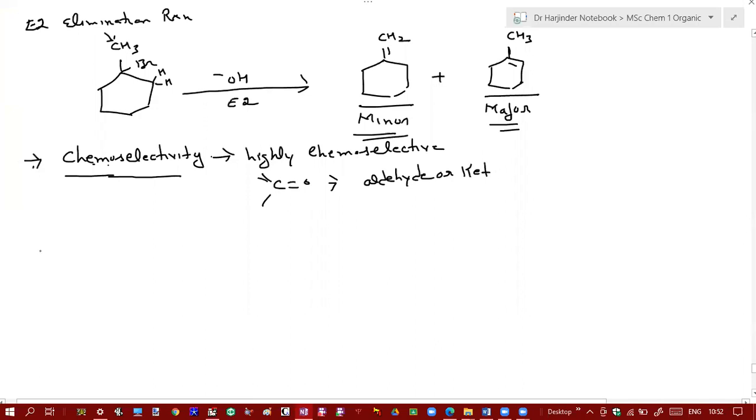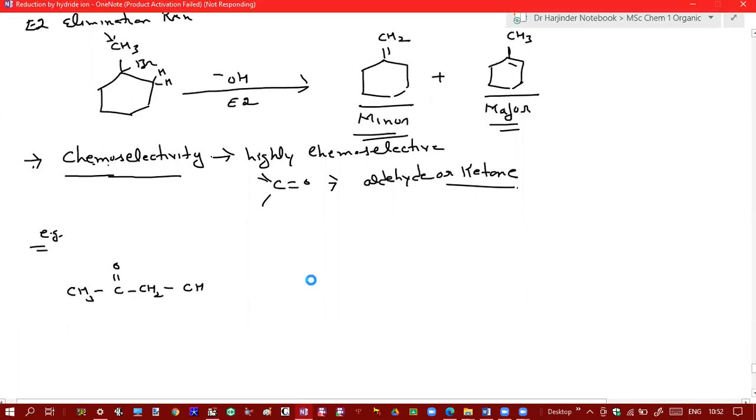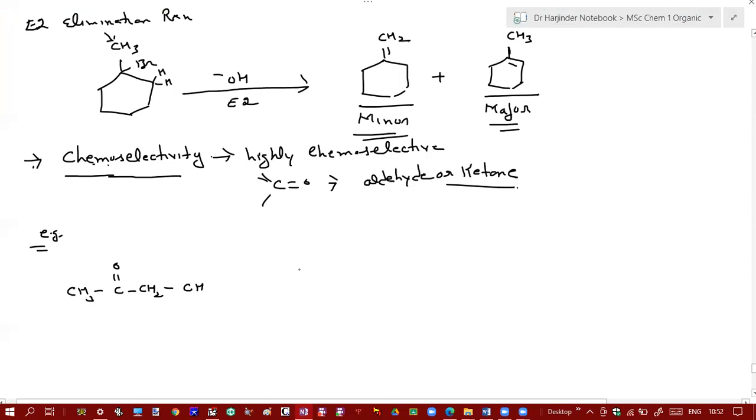So for example, if you have CH3-C(=O)-CH2-CH2-C(=O)-H, and you treat it with triphenyl phosphine, again say methyl iodide, and suppose you use butyl lithium as a base, which functional group will react in this case?